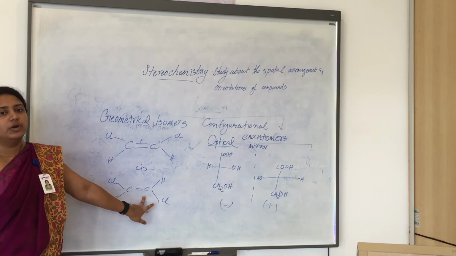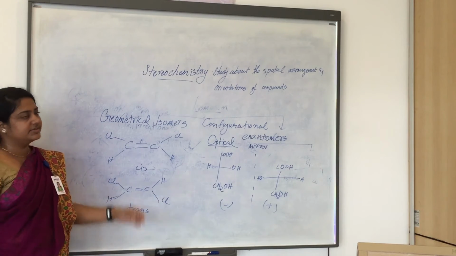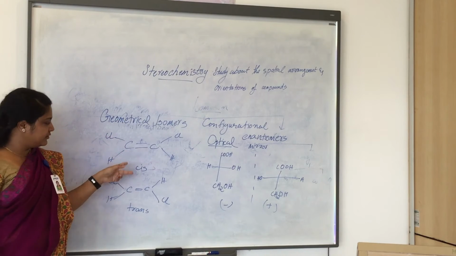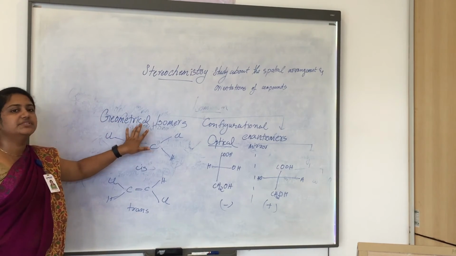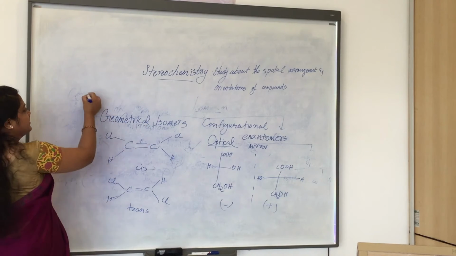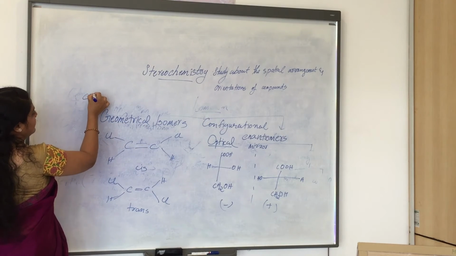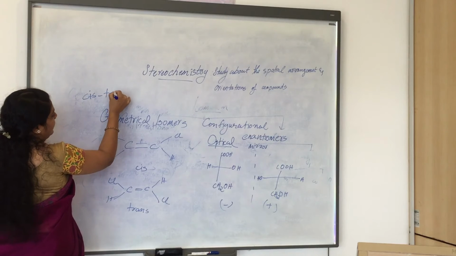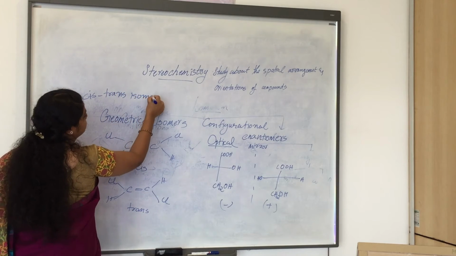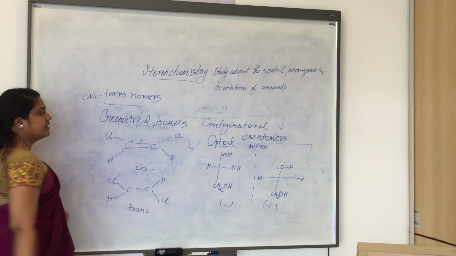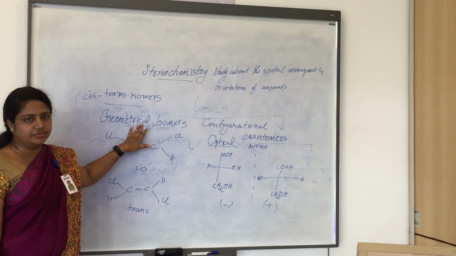This type of molecule is called a trans isomer. Because of the presence of these two isomers, cis and trans, geometrical isomers are also called cis-trans isomers. That is called geometrical isomers.